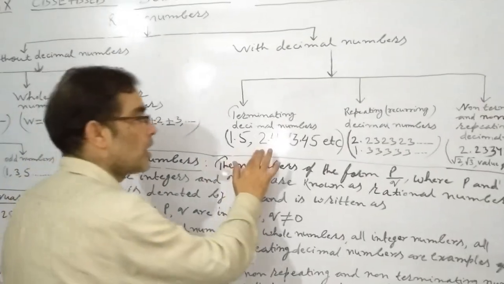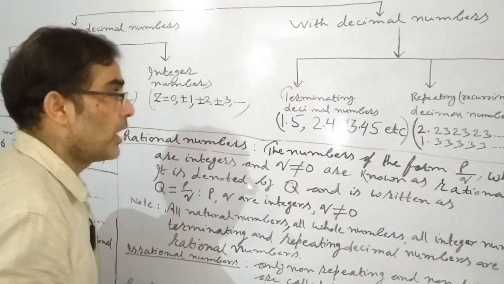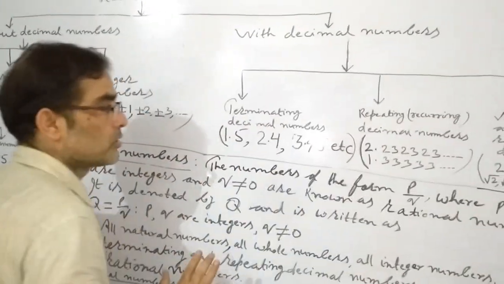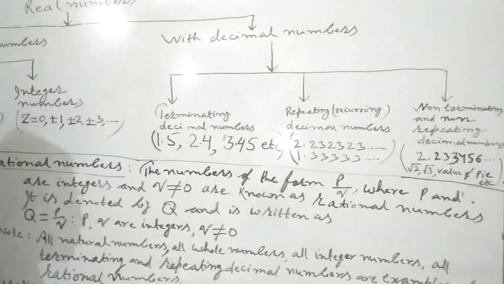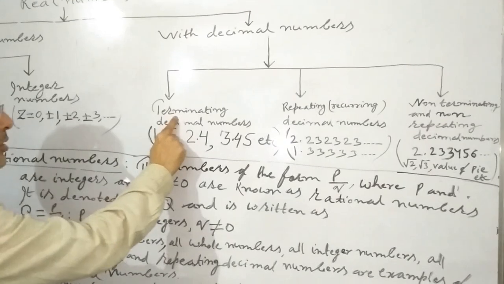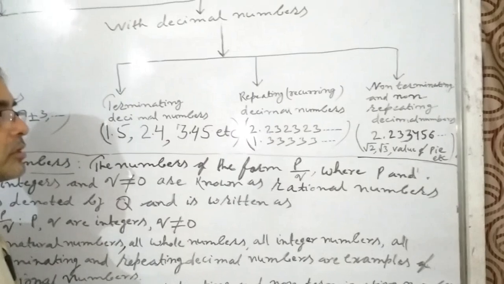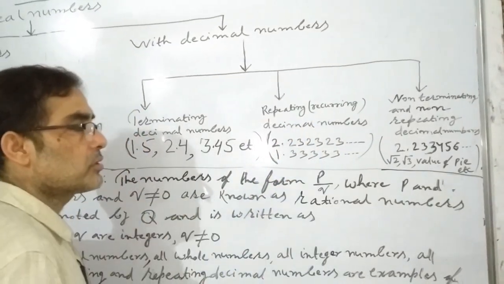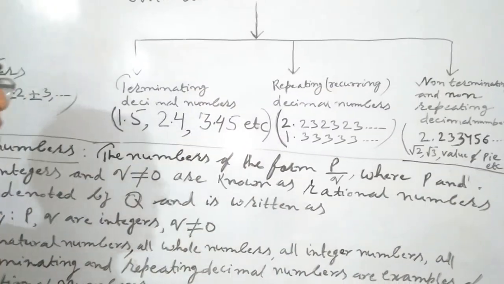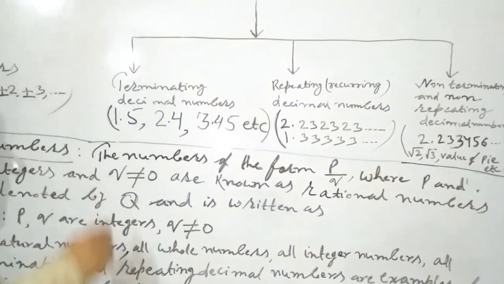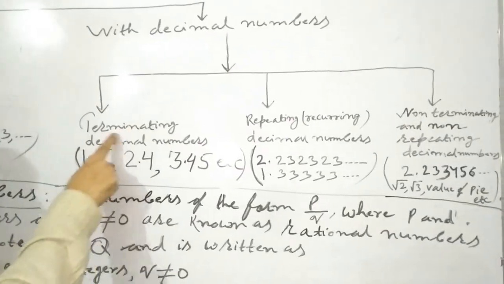Now, I shall make you understand about decimal numbers. There are also three kinds of decimal numbers. First, terminating decimal numbers. Second, repeating decimal numbers, also called recurring decimal numbers. And third, non-terminating and non-repeating decimal numbers. Now, in detail, I shall make you understand about terminating decimal numbers.